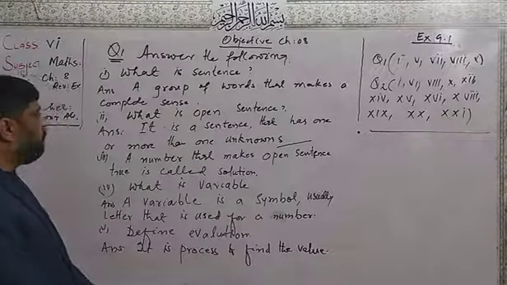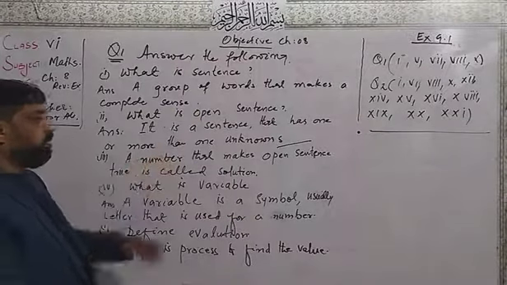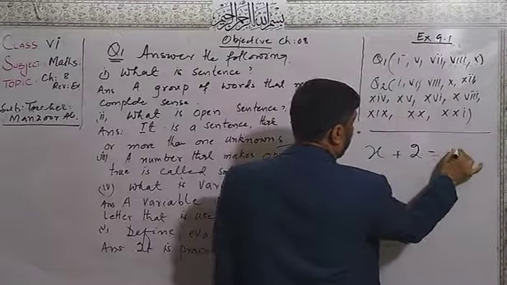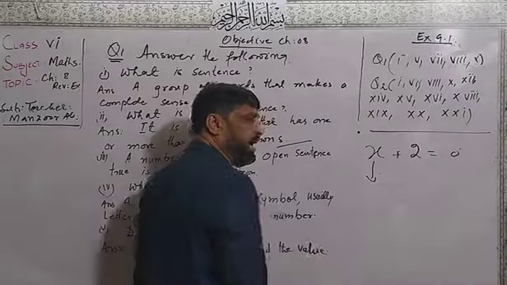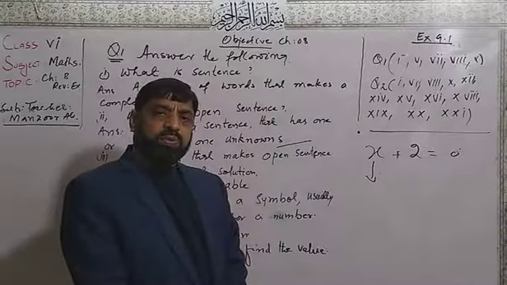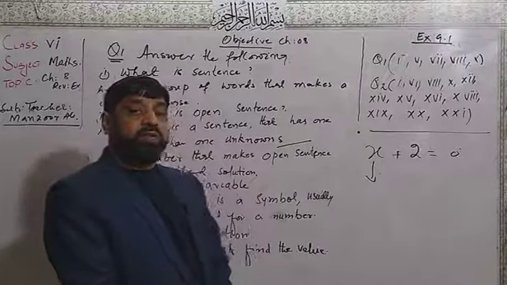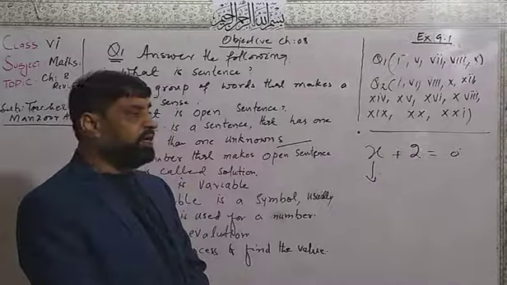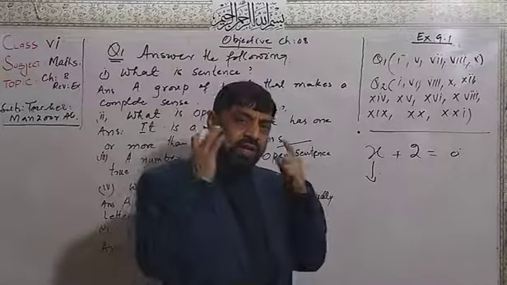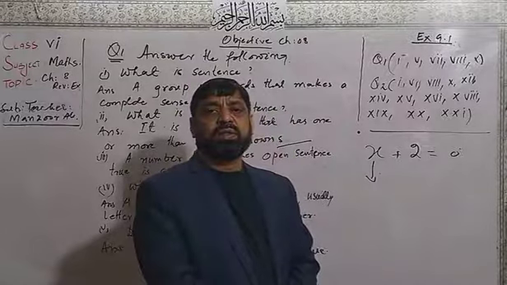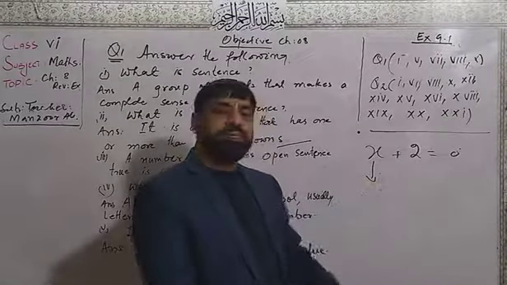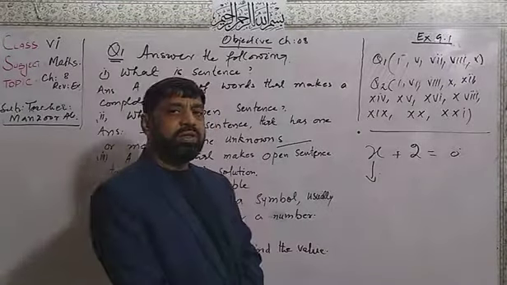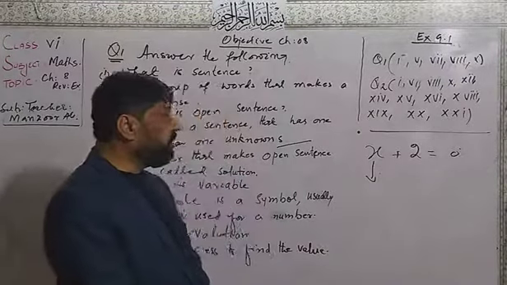Part number 2. What is an open sentence? An open sentence is like this: x plus 2 is equal to 0. Now here the variable x has infinite values, but no exact value is defined here. So when we have doubts about the given variable and no exact value, it is said to be an open sentence.